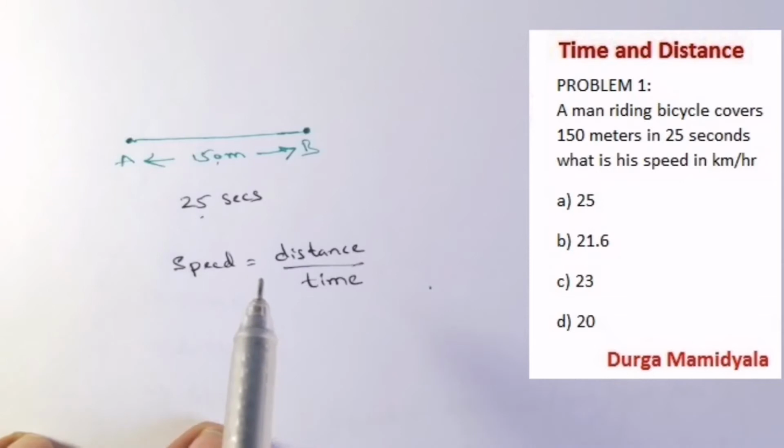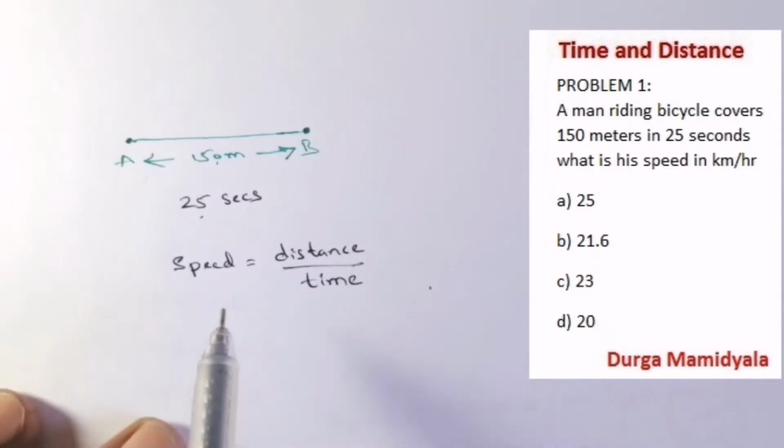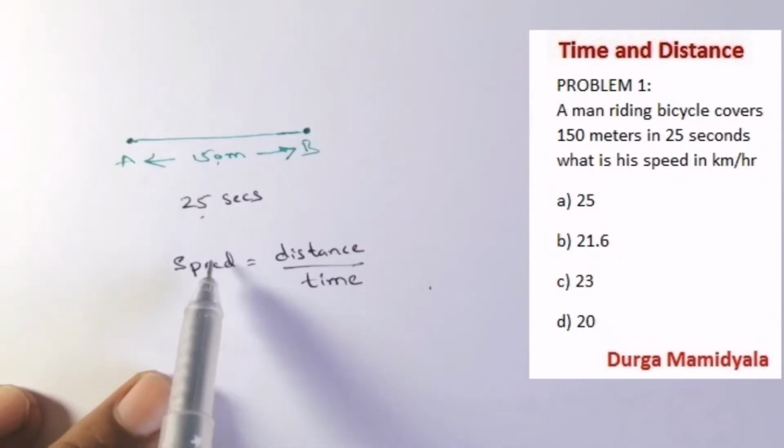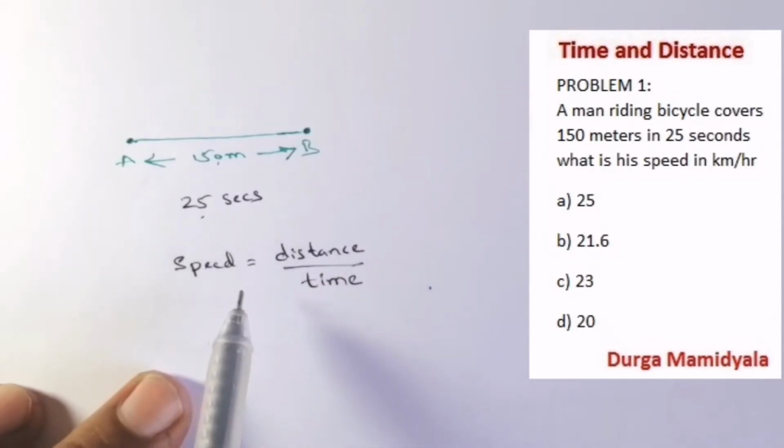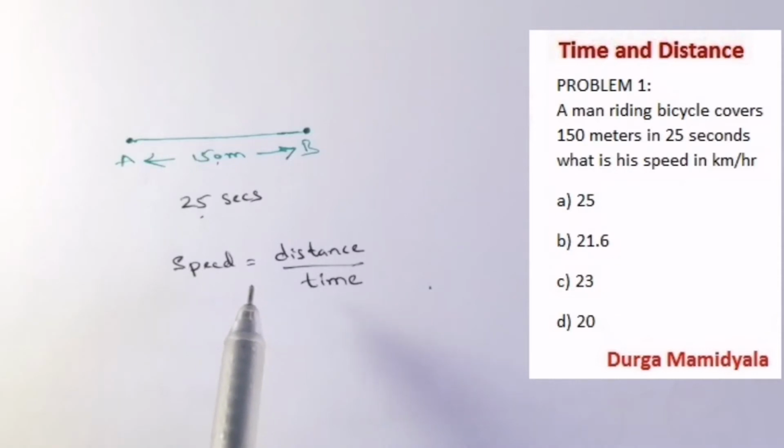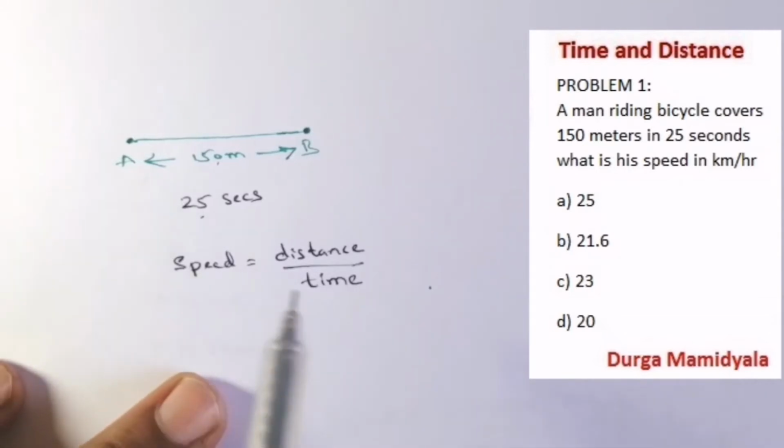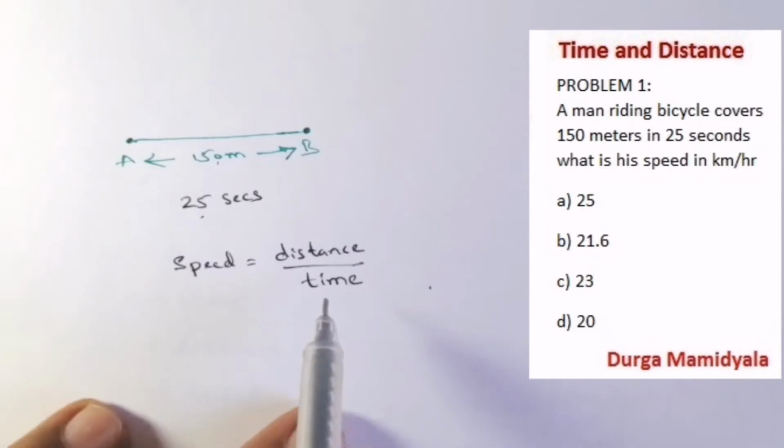So let us solve very clearly, because we will get the concepts very easily. From the examination point of view, there is no need to write everything in detail. But when we learn, we should learn very clearly, so that it becomes a habit and we never make mistakes, right? Speed equals distance by time.